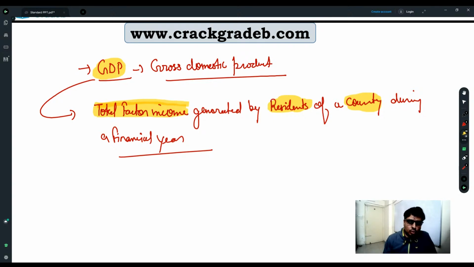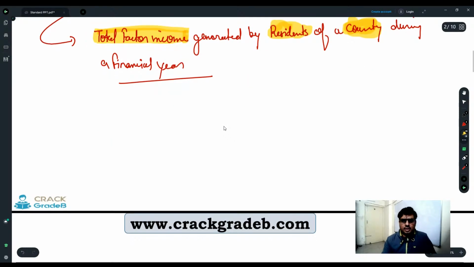If we want to know how Simon Kuznets explained GDP, we must know these three things: what is total factor income, who are the residents, and what is country, right? So generally country means what? Country means our geographical entity, right?